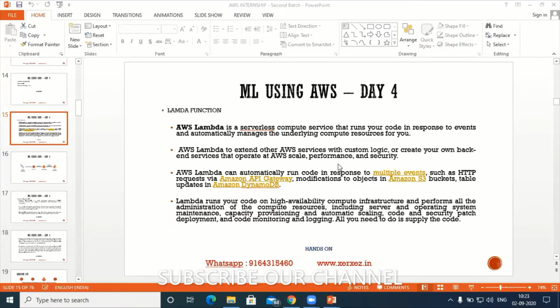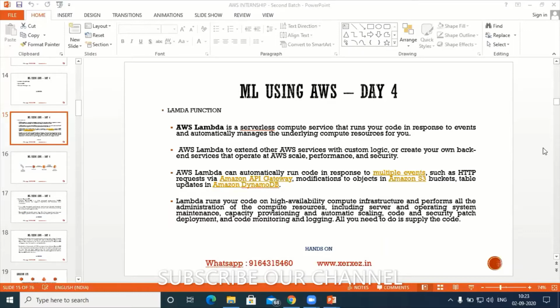Now next is multi events. Say 1,000 customers are there and I want to send 1,000 messages related to the transaction. It has that capacity. That means concurrency and multi-threading are very easy, and we can handle them using a Lambda function.